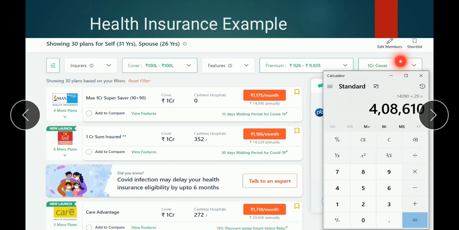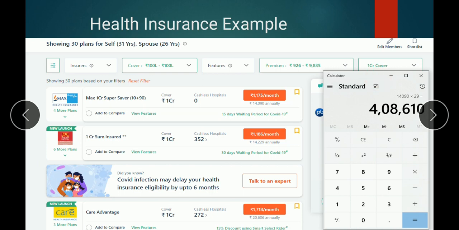So the person, along with his wife, has to pay 14,090 rupees annually to get medical insurance coverage of 1 crore. So I calculated the amount, 14,090 into 29, that means 4,08,610 rupees I have to pay to get health insurance of 1 crore for a person along with his wife. You can also include your children here, so that the insurance amount may increase. But here you can observe that with the least amount of 4,08,000 you can get health insurance up to 1 crore.